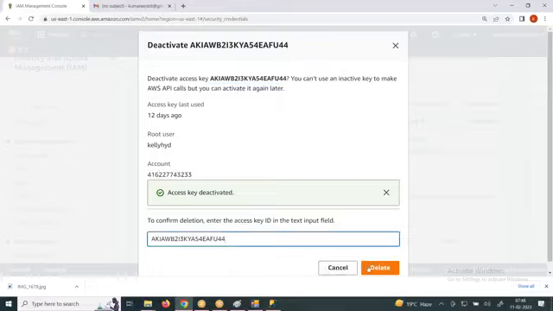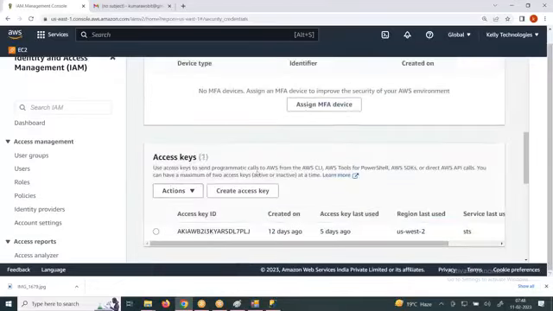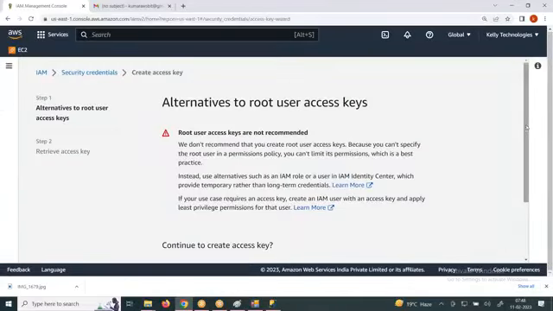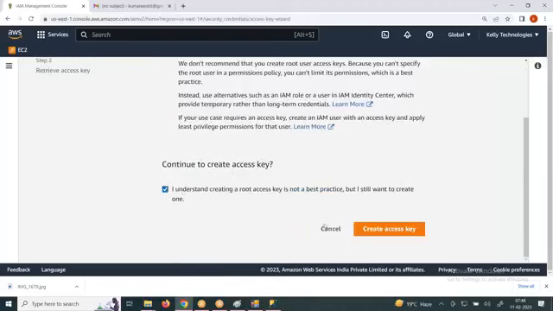Let's see. Create an access key and secret key because I need to upload that too.